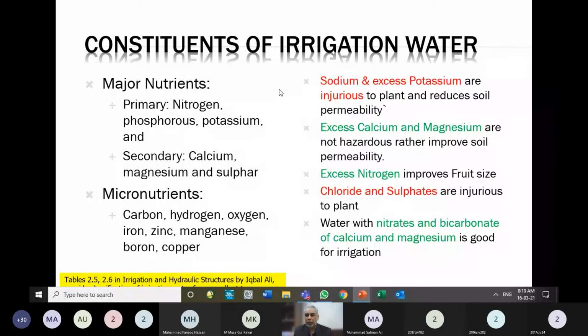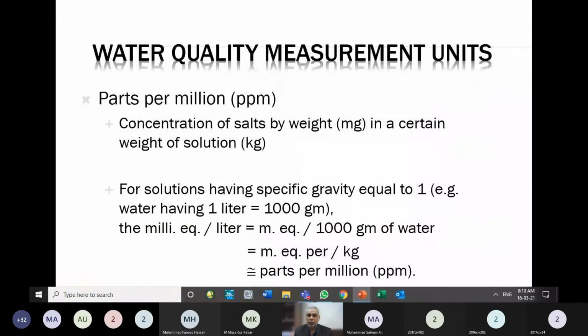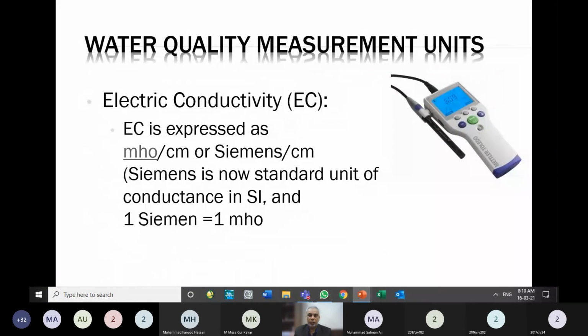These constituents we measure with the help of a parameter. Sometimes we say parts per million, sometimes milliequivalent per liter, sometimes Siemens per centimeter or micromoles per centimeter. So these are some of the measuring units which were informed to you with respect to water quality.